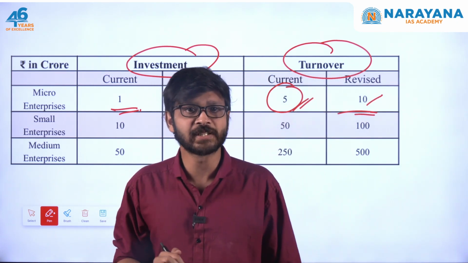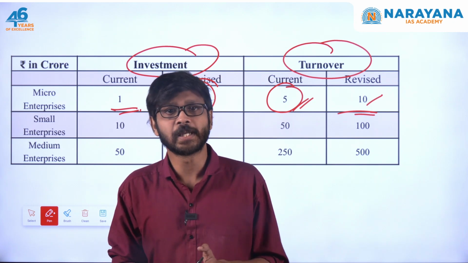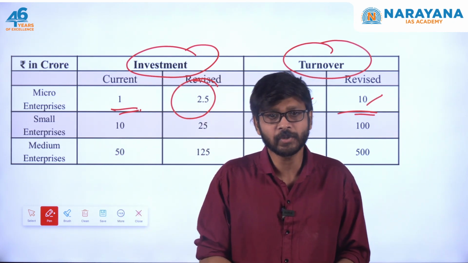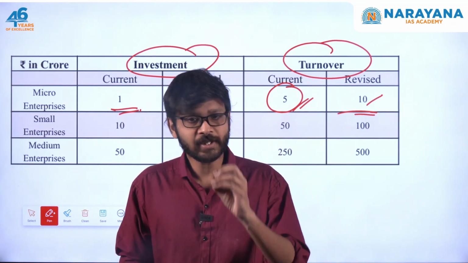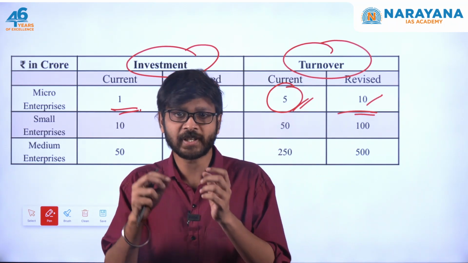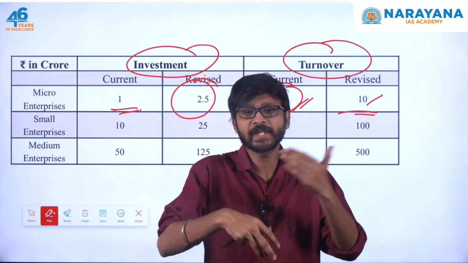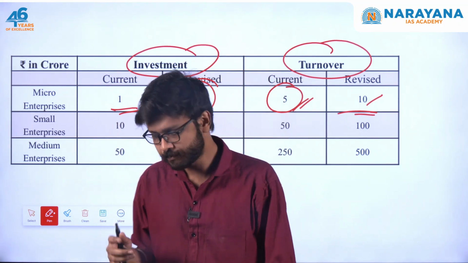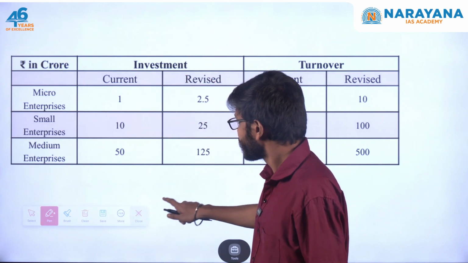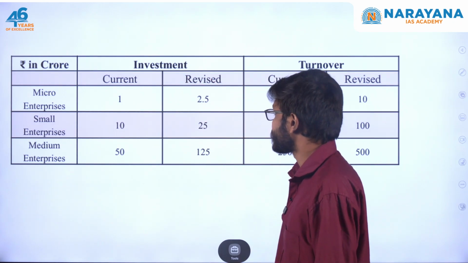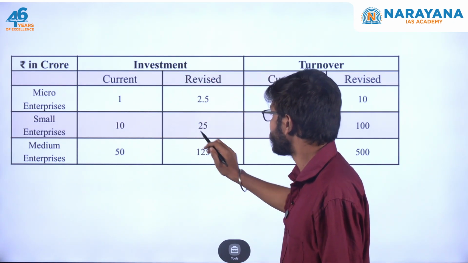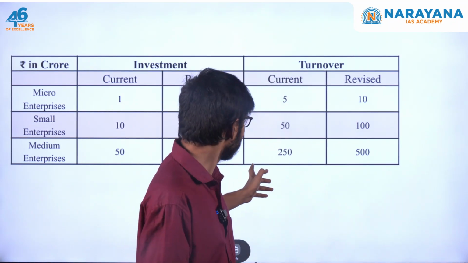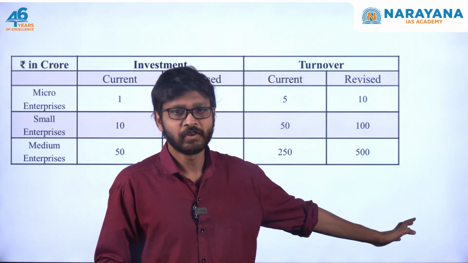This initiative will also help these businesses scale up, improve efficiency and access more capital for upgrading technology, while they can retain the benefit of being classified as MSME. So slowly they are moving towards a better ecosystem. For medium enterprises, earlier the investment limit was 50 crore, now it has moved to 120 crore. Turnover was 250 crore, now it has moved to 500 crore.